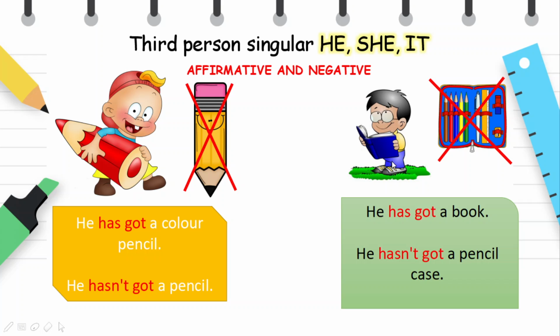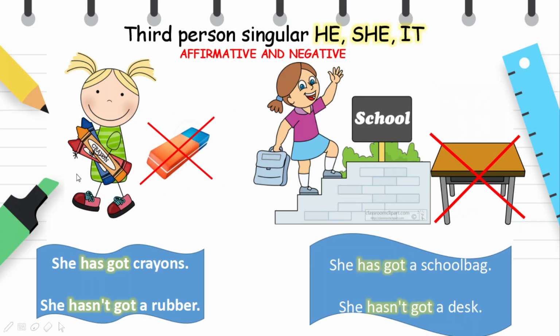He has got a book. He hasn't got a pencil case. She has got crayons. She hasn't got a rubber. She has got a school bag. She hasn't got a desk.